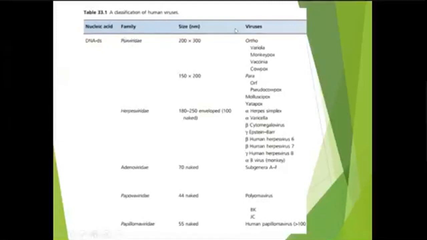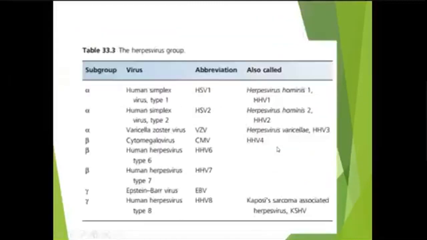Among the pox viruses, the important ones are variola, which causes smallpox, which has been eradicated, monkeypox, vaccinia, and molluscum pox virus, which is very important and causes molluscum contagiosum. Then the herpes family of viruses is also very important. HSV1, HSV2, HSV3, HSV4, 5, 6 are all herpes viruses.